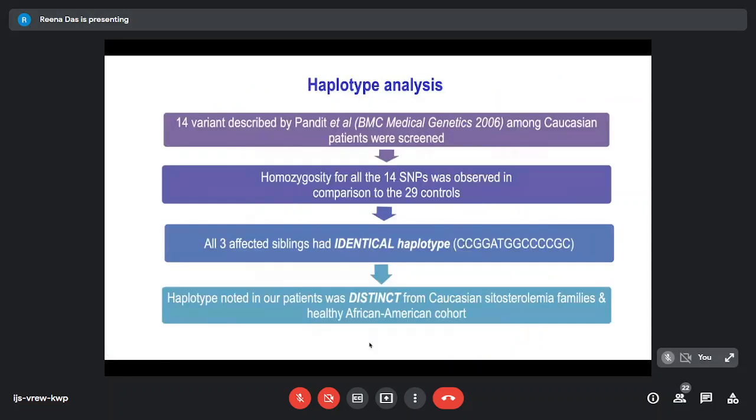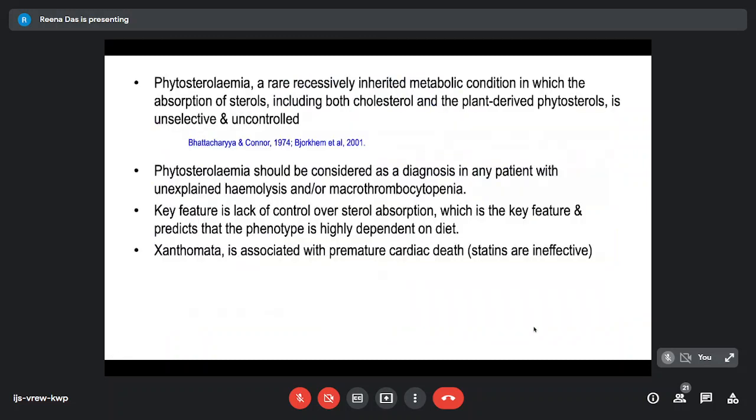We also ended up doing the haplotype analysis, and we found that all 3 siblings had an identical haplotype, which was, I think, 13 or 14 SNPs. And this haplotype showed that this particular variant was very specific to our population, different from the Caucasian cohort. So phytosterolemia is a rare recessively inherited metabolic condition in which the absorption of sterols, including cholesterol and plant-derived phytosterols, is unselective and uncontrolled. And it should be considered as a diagnosis in any patient with unexplained hemolysis and or macrothrombocytopenia.